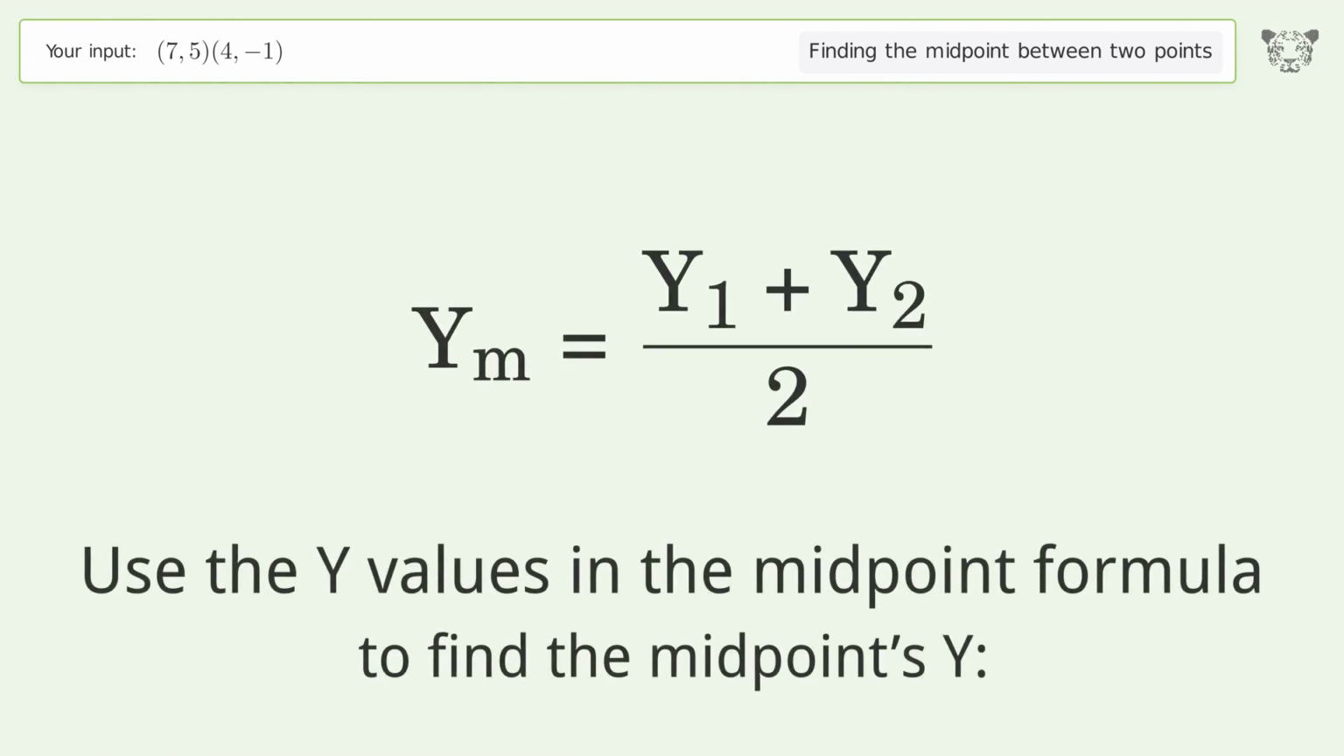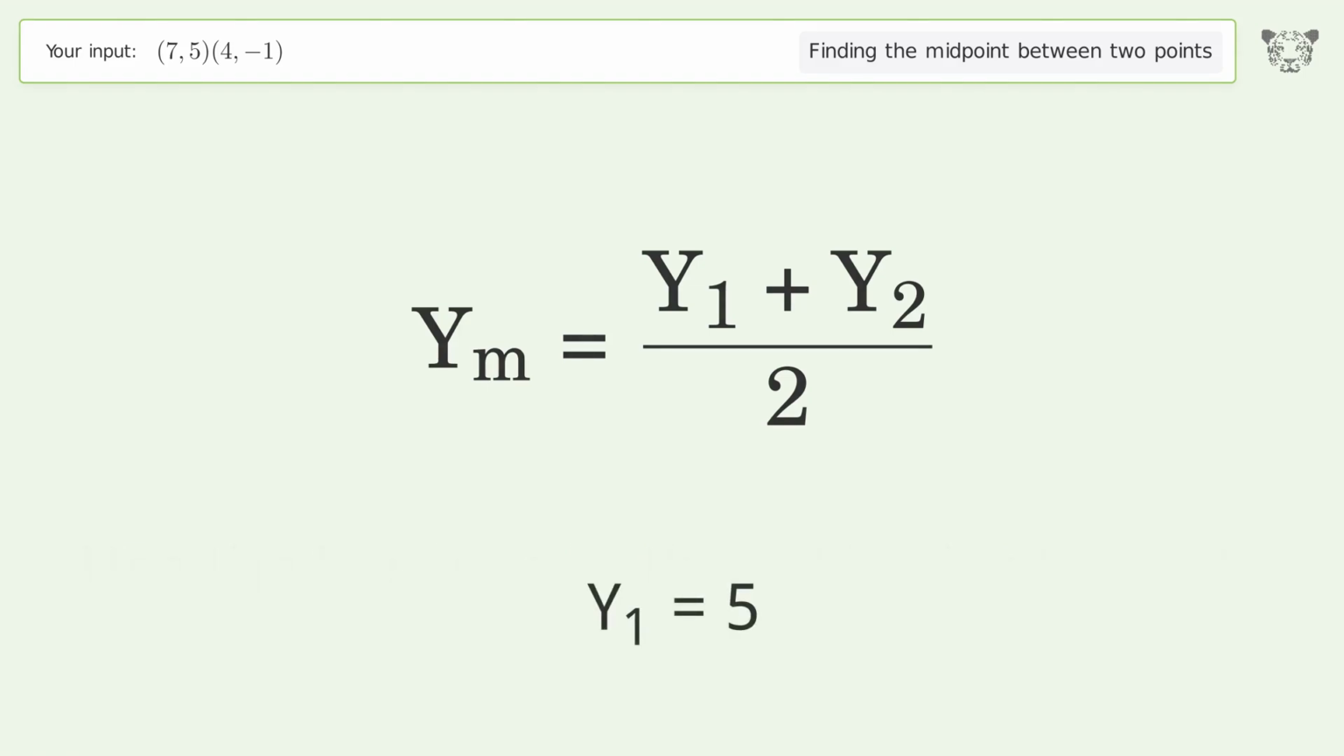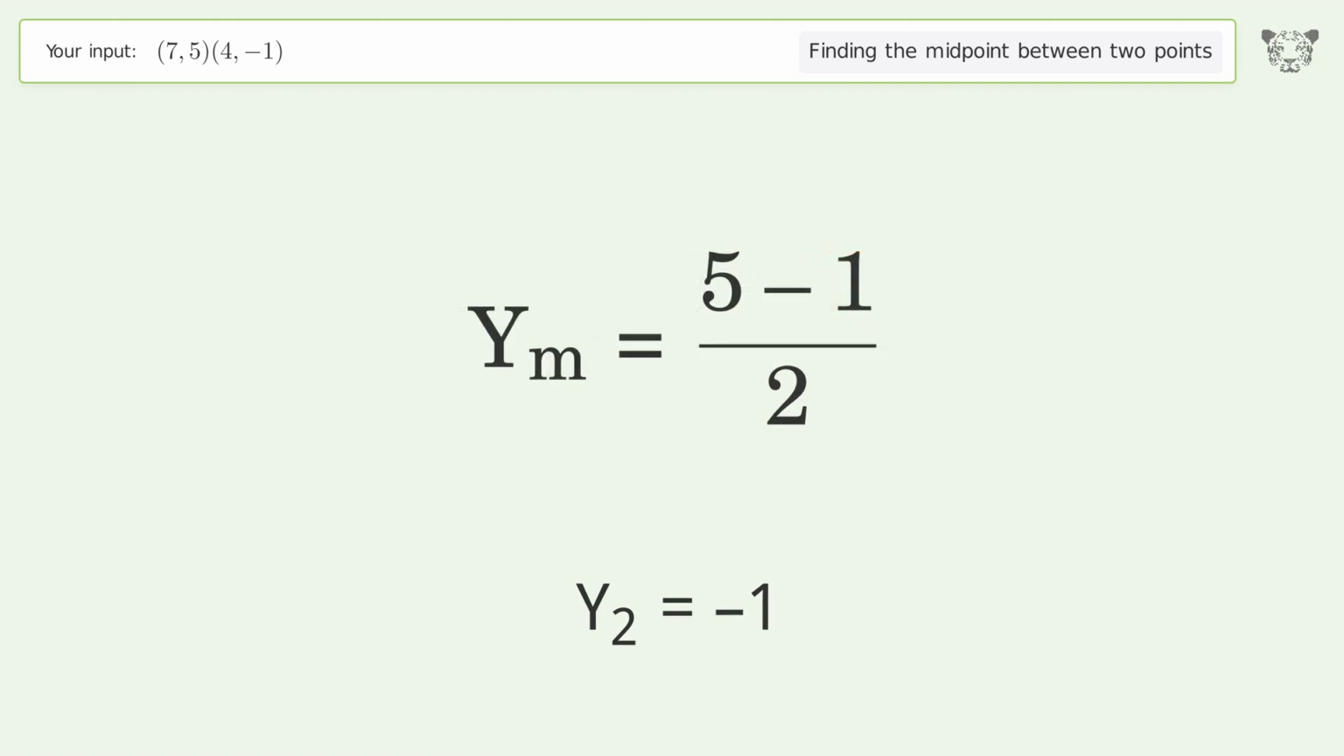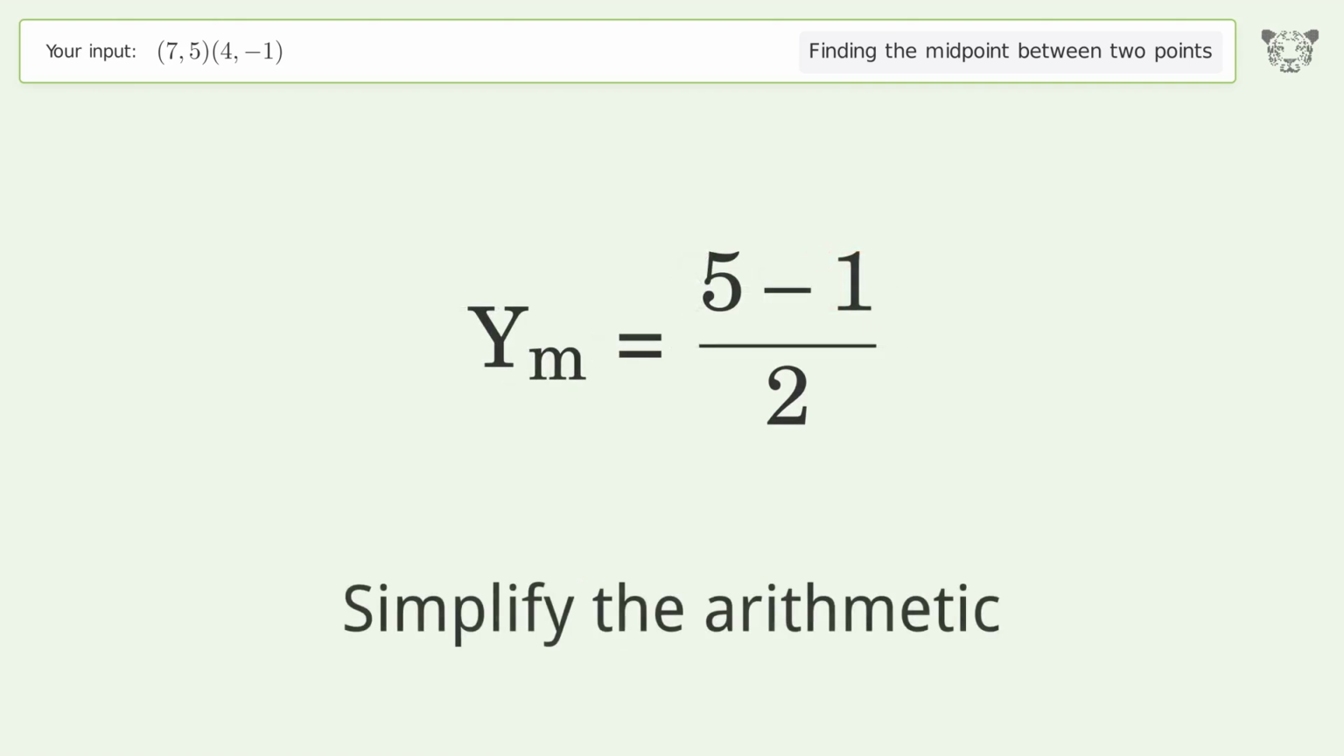Use the y values in the midpoint formula to find the midpoint's y. y1 equals 5. y2 equals -1. Simplify the arithmetic.